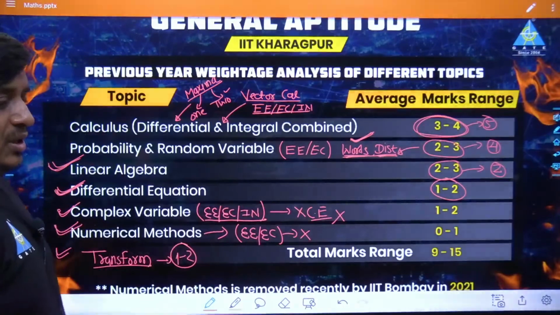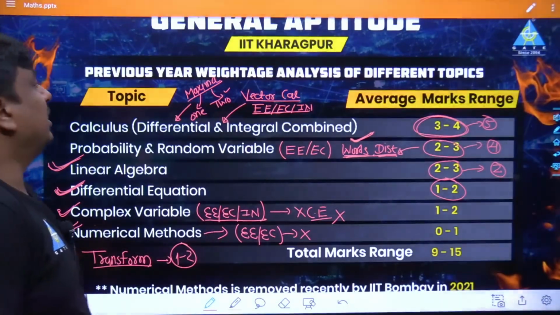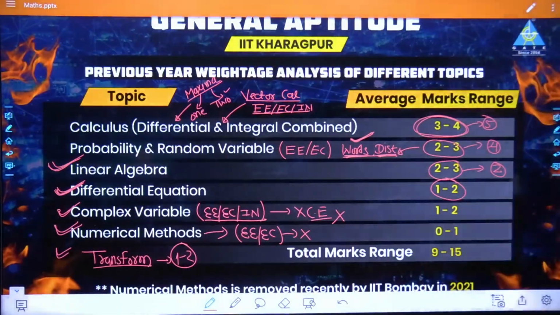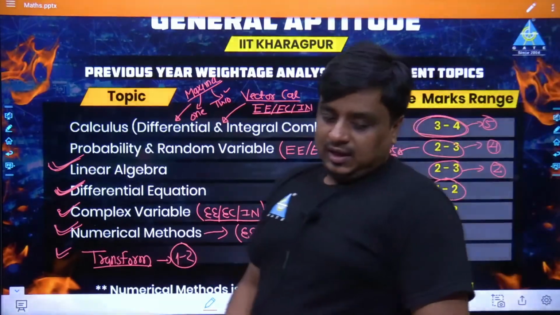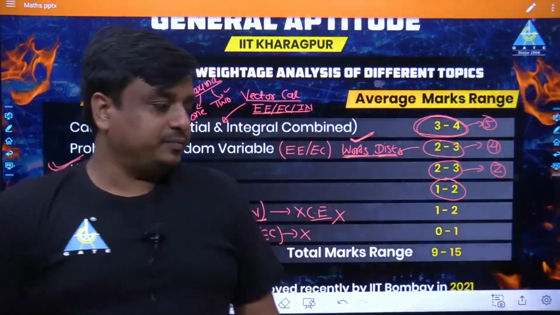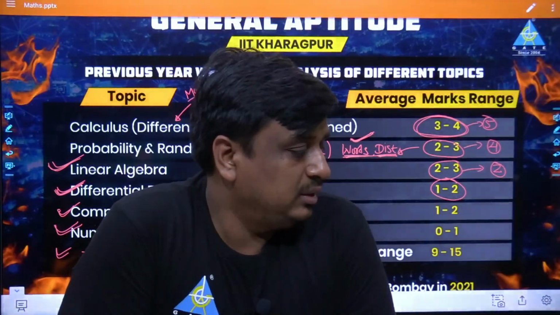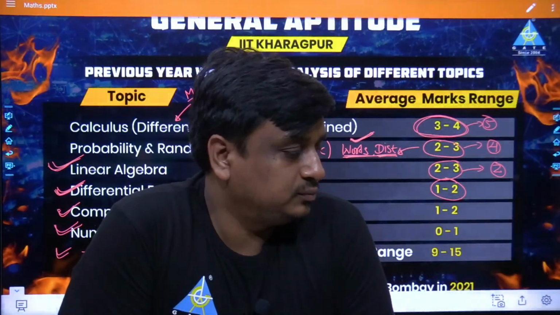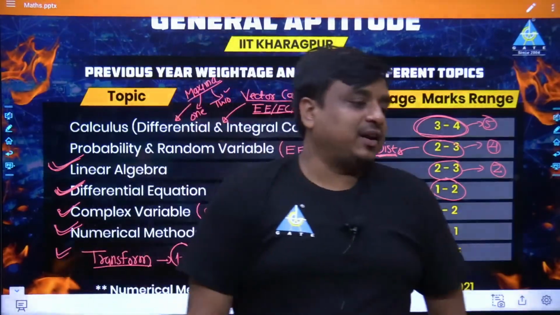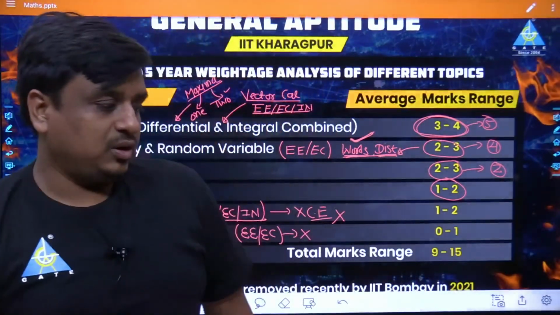Numerical method is not in the syllabus for electrical as well as electronics, so forget about it. Transform theory would be the last one. So I would like to have input from each one of you. If you have any kind of doubt, you can ask me. Otherwise, we would end our session. Tell me if you have any doubt. Let me see your comments now.